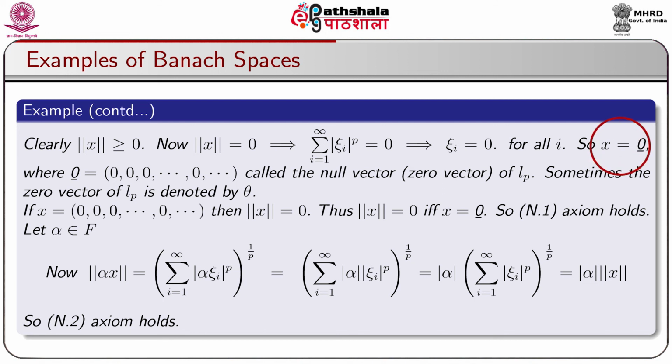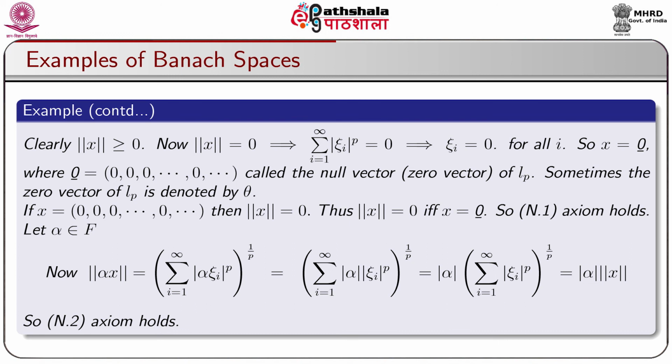So, x is equal to the 0 vector, where the 0 vector is equal to (0, 0, 0, ...), called the null vector or 0 vector of Lp. Sometimes the 0 vector of Lp is denoted by theta. If x is equal to (0, 0, 0, ...), then norm of x is equal to 0. Thus, norm of x is equal to 0 if and only if x is equal to the 0 vector. So, norm axiom 1, that is the N1 axiom, holds.